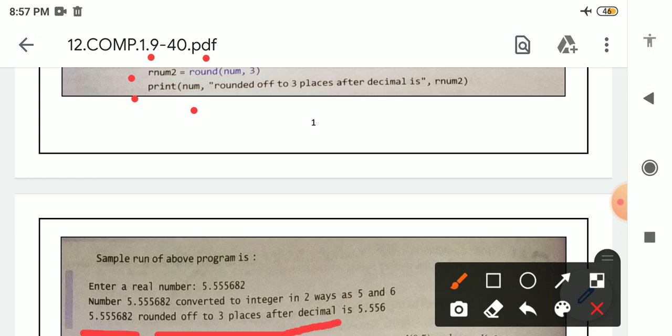And after that, see here rnum2. rnum2 is a variable which is storing the calculated value of the second round function. So when this function executes, it contains the value 5.556. Why? Because here the end digit is written as 3, so 3 digits after the decimal are printed, that is 556, and the rest are removed.